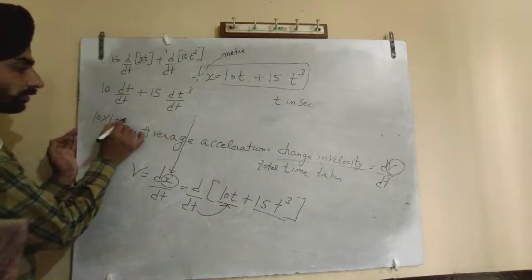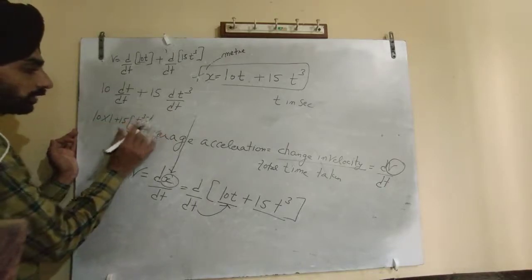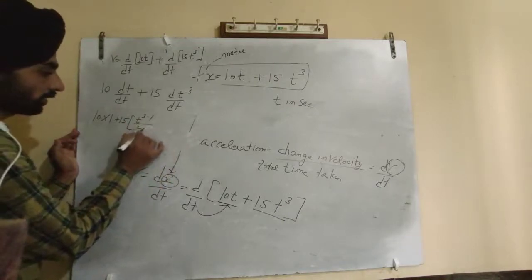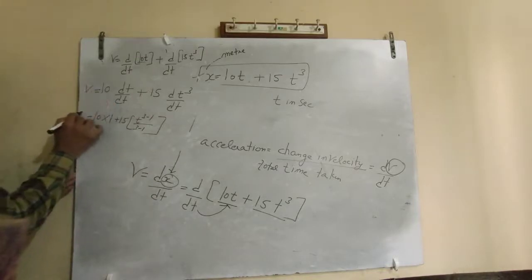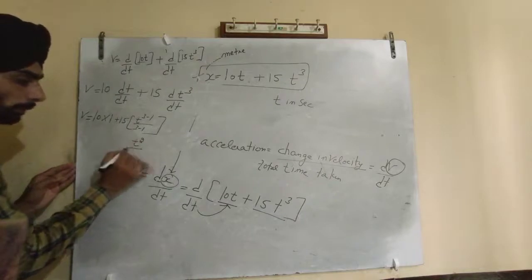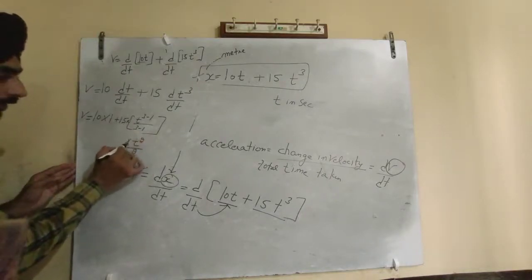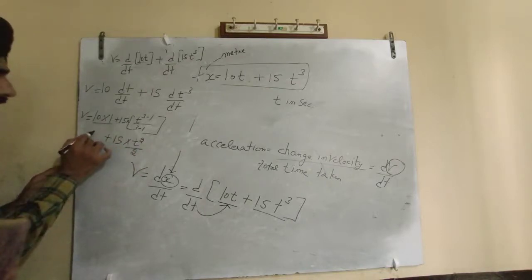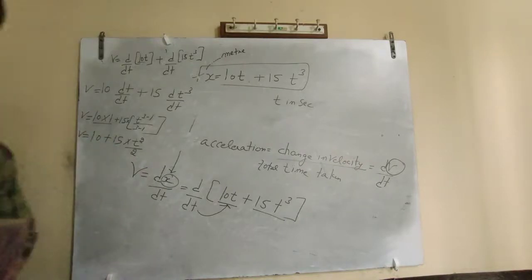Plus 15, t to the power 3 minus 1 upon 3 minus 1. So this is the answer of differentiation. We are going to get v. T 3 minus 1 is t squared, 3 minus 1 is 2. It's in the multiplying mode. 15 plus 10 into 1, 10 is equal to v. So we have got the value of v here.